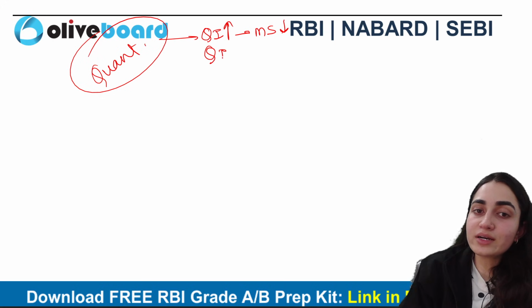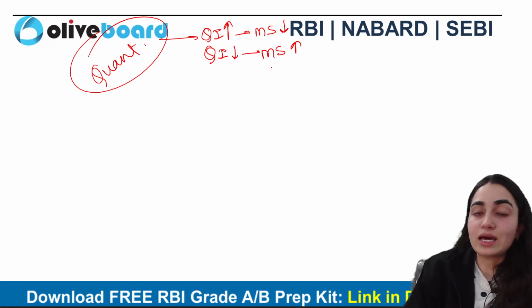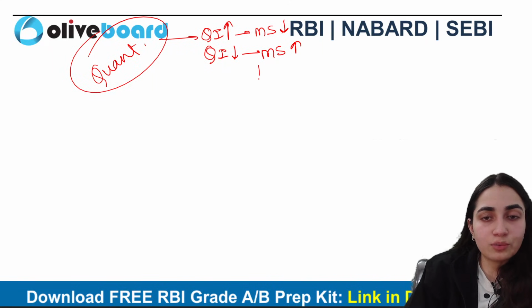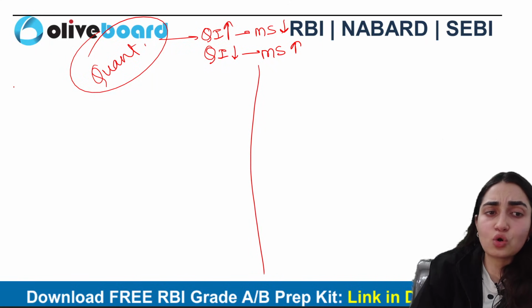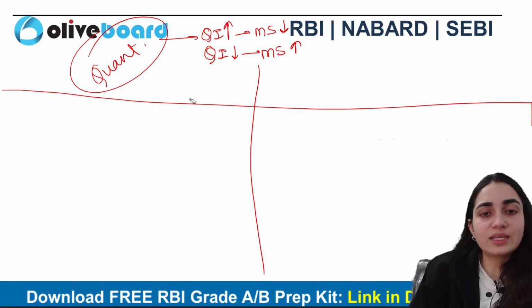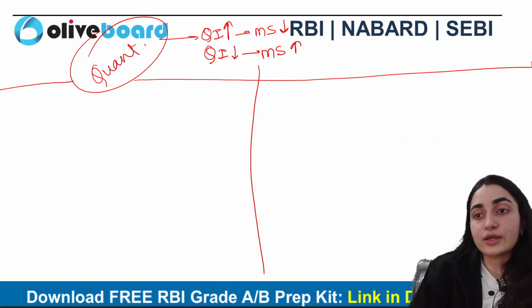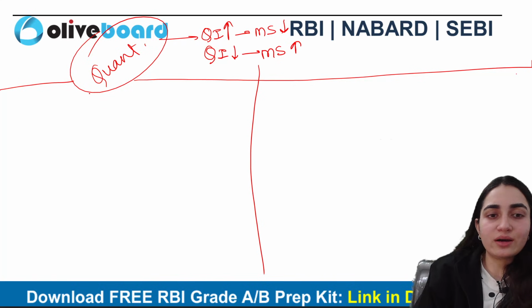If a quantitative instrument decreases, always remember the money supply in an economy will increase. I'll tell you how. Now this is on the basis of expansionary and contractionary policy also. I'll give you a recent, real example so that you understand it better.